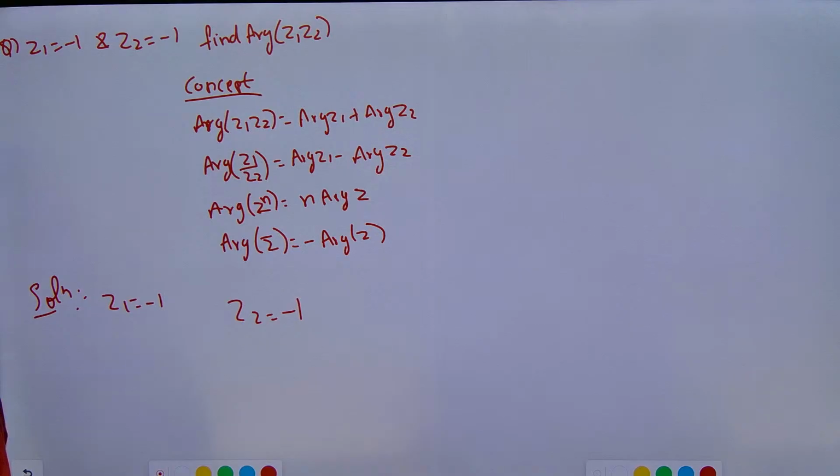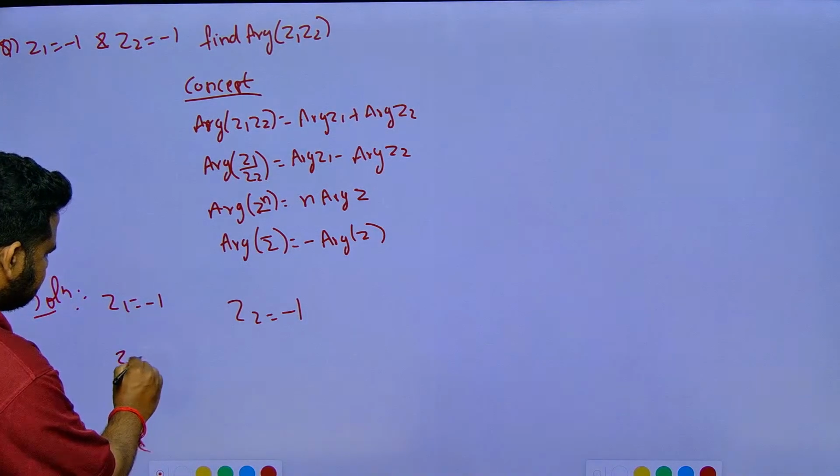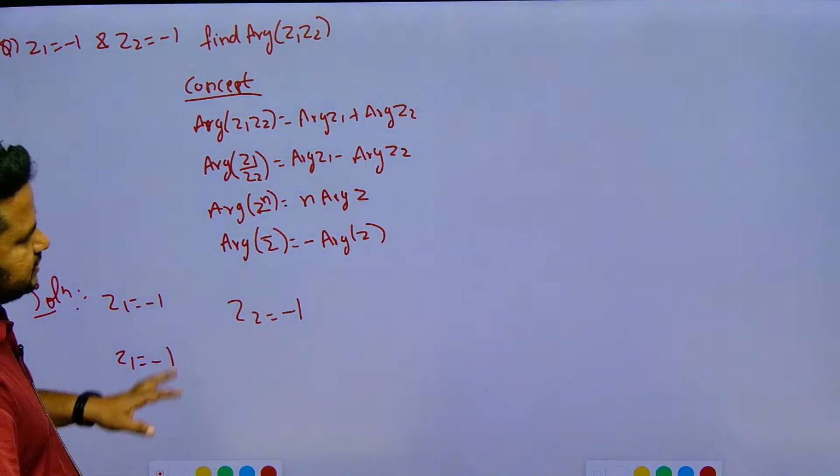What is the question that we are solving? Okay, this one. So Z1. See here, Z1 we have what? Z1 is equal to minus 1.